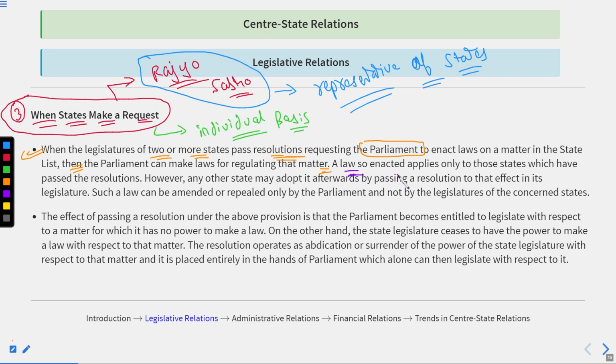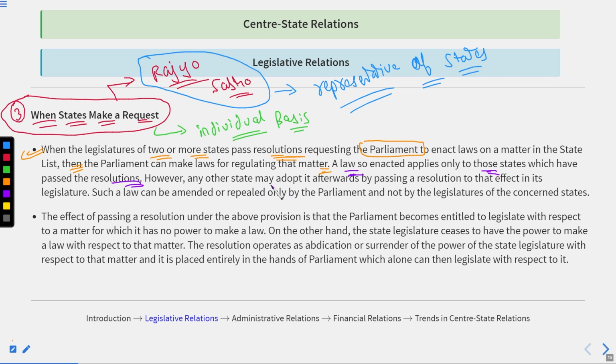A law so enacted applies only to those states which have passed the resolution. As I have told you, if 4 states passed the resolution, the laws will be implemented only on those 4 states. The laws have nothing to do with the rest of the states.